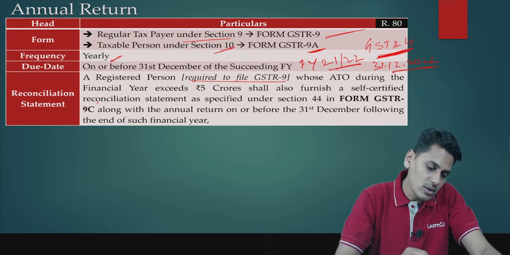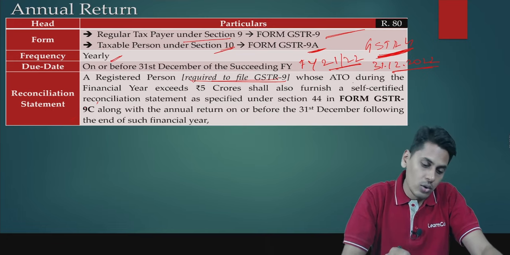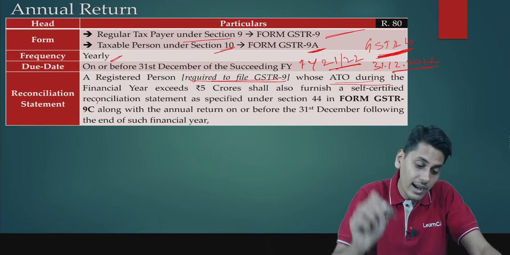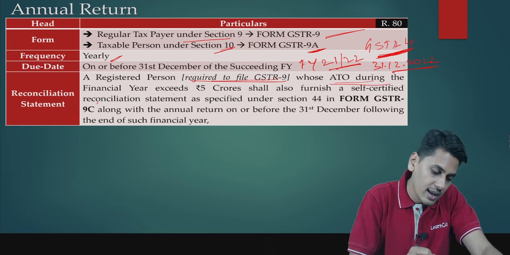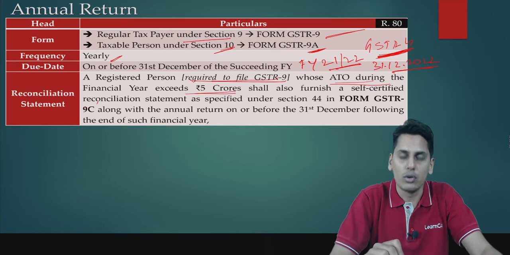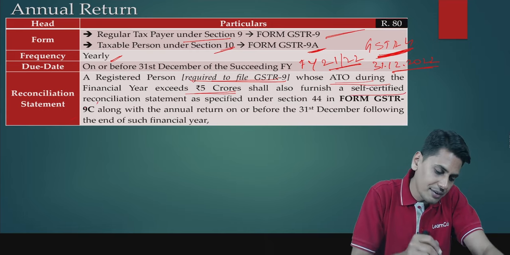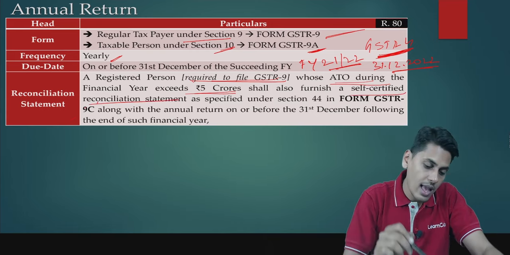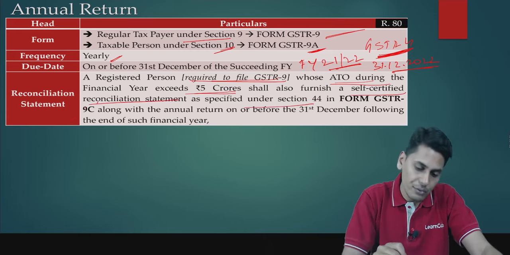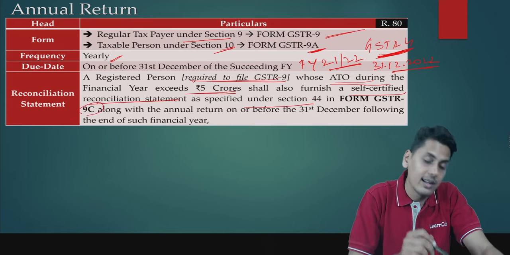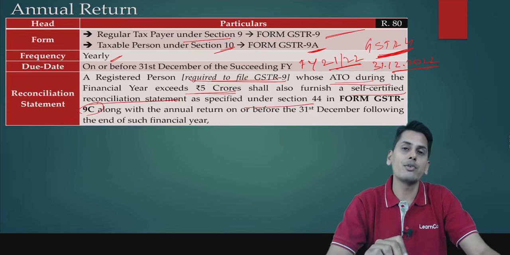A registered person who is required to file GSTR 9 and whose aggregate turnover during the financial year exceeds 5 crore rupees shall also furnish a self-certified reconciliation statement as specified under section 44 in form GSTR 9C. So what is the form for the reconciliation statement?